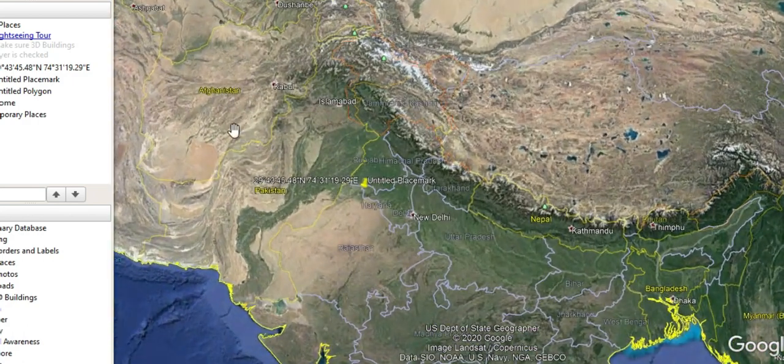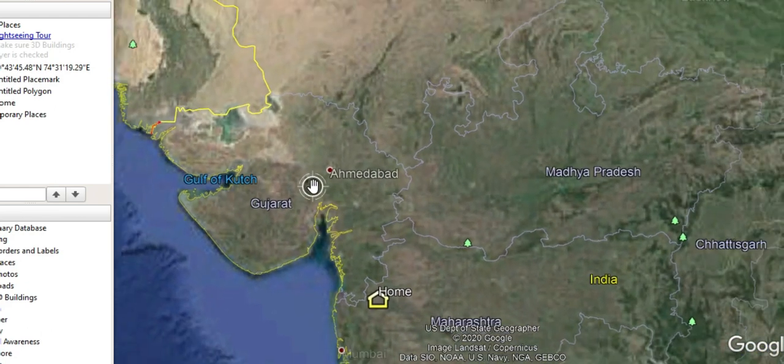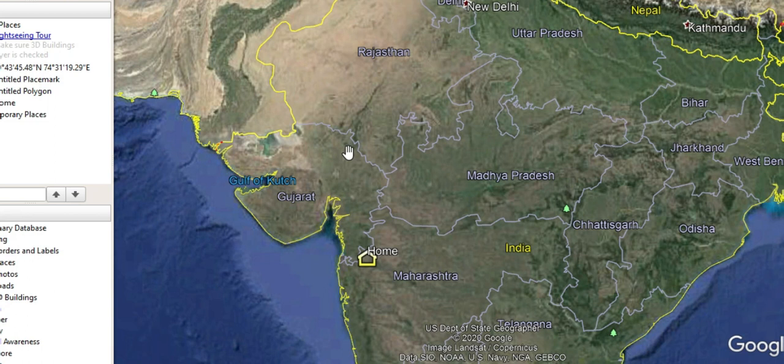Then there is another mountain known as the Aravalli mountain, which starts here from Palanpur in Gujarat and goes up to Delhi. It is a very old mountain, so that's why it is known as old fold mountains. Okay, it is the oldest fold mountain.